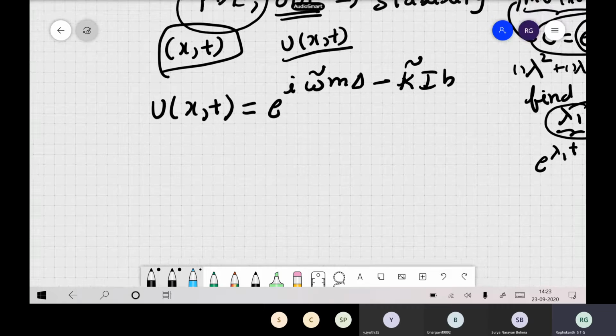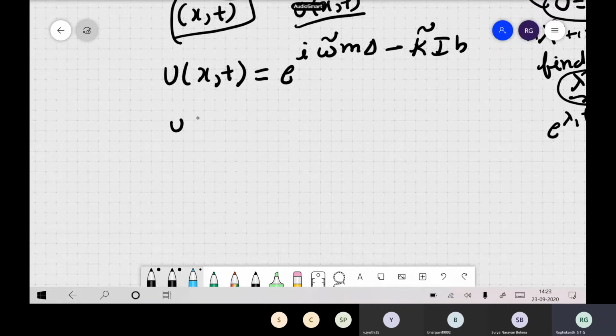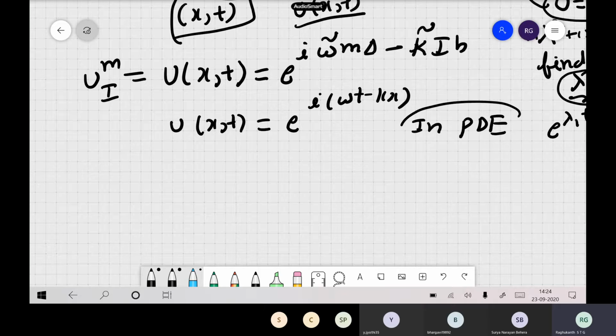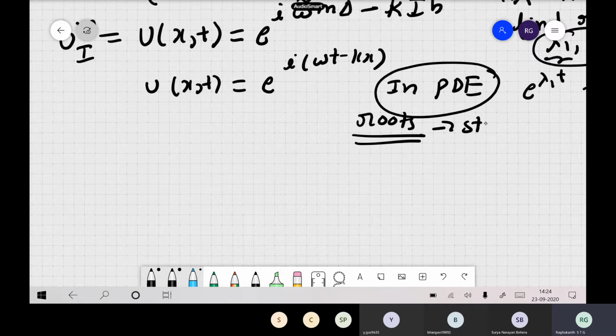These we are writing in finite difference form. Suppose it is a continuous system, then we substitute e to the power of i omega t minus kx into our partial differential equation, and then you find out the roots and all those things. They themselves will tell you whether your solution is stable or not.